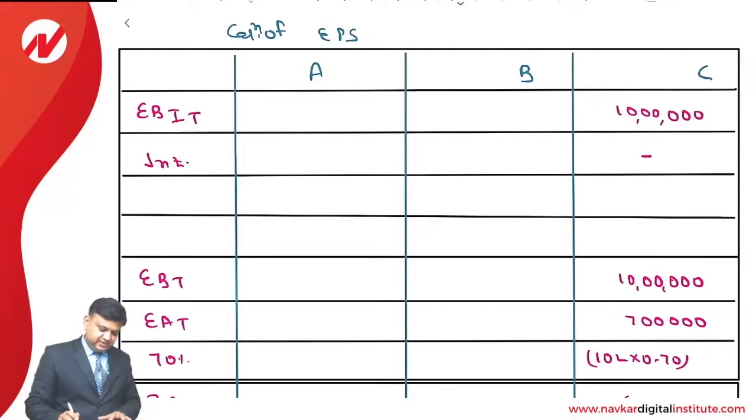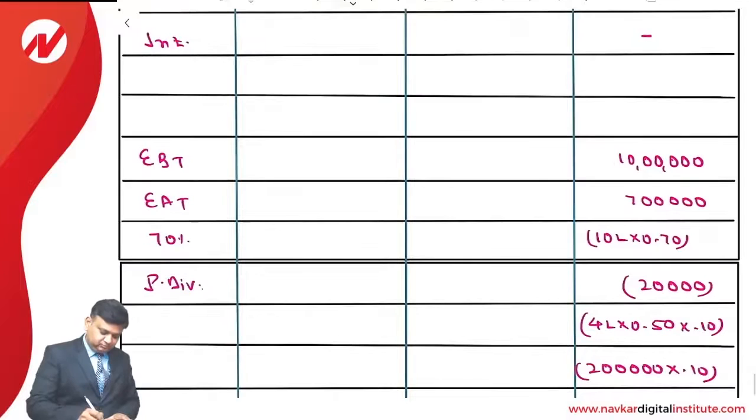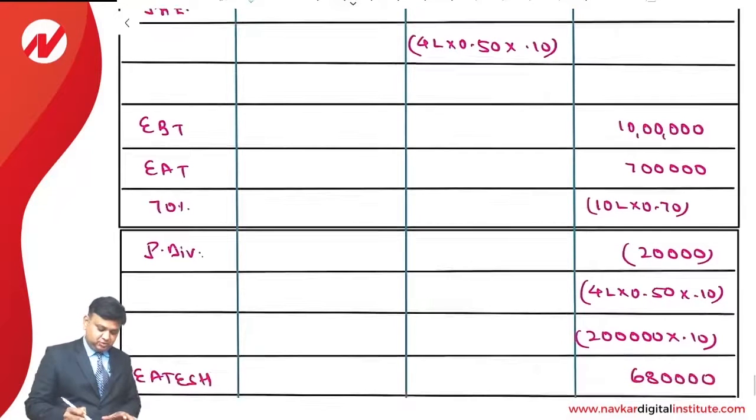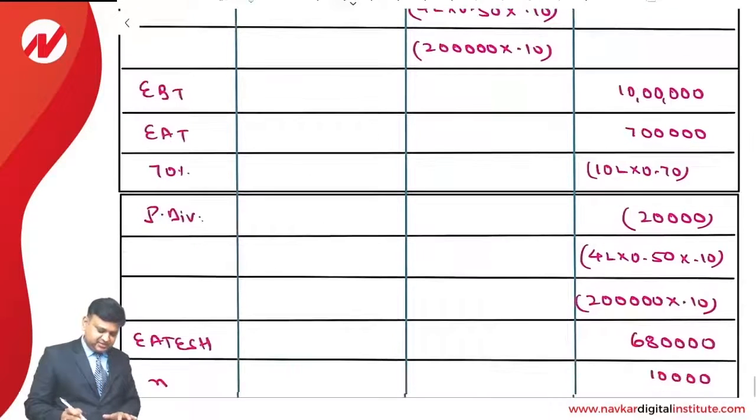Let us see in case of B plan what will happen. Again, operating income is 10 lakhs. Amount of interest is 4 lakhs into 0.5 into 10%. So it is 2 lakhs into 10%, that comes to 20,000. EBIT minus interest, earning before taxes, is 9,80,000.